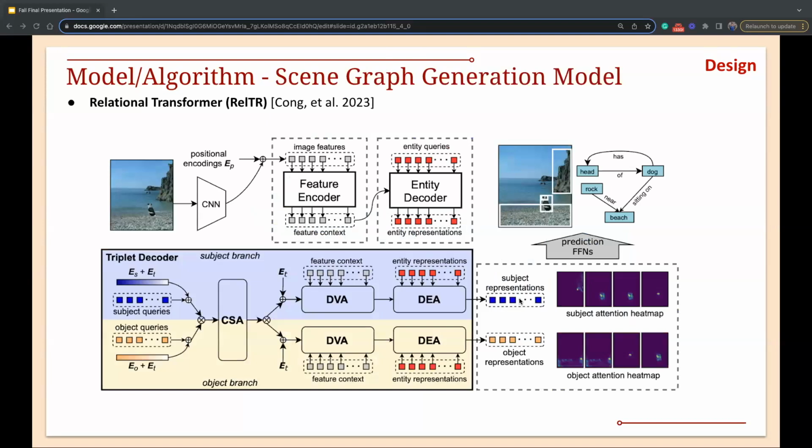As for the scene graph generation, a model called relational transformer is used. This was introduced in 2023. The image features are used to extract entity representations. These are then used with the image features to identify the subject and the object, which are the two entities in a triplet. The model then uses three attention mechanisms, that is coupled self-attention, decoupled visual attention, and decoupled entity attention, to identify the relationship between the subject and the object, and then generate the feature.